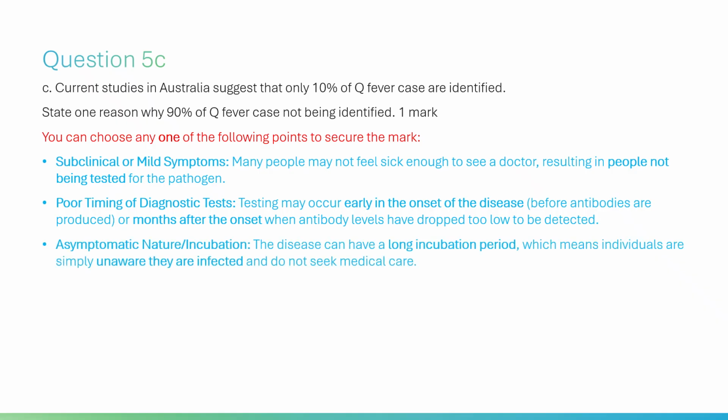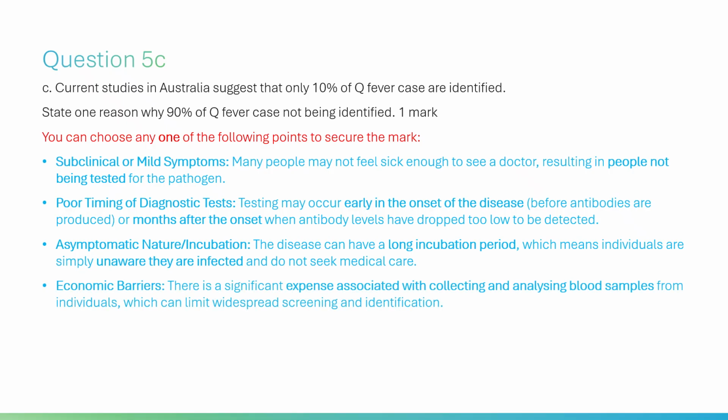Asymptomatic nature of incubation. The disease can have a long incubation period, which means individuals are simply unaware they are infected and do not seek medical care. Economic barriers. There is a significant expense associated with collecting and analyzing blood samples from individuals, which can limit widespread screening and identification.